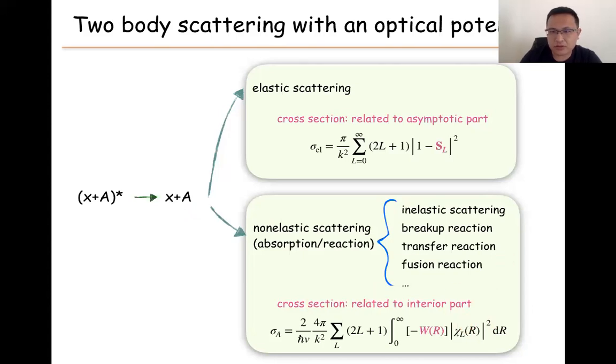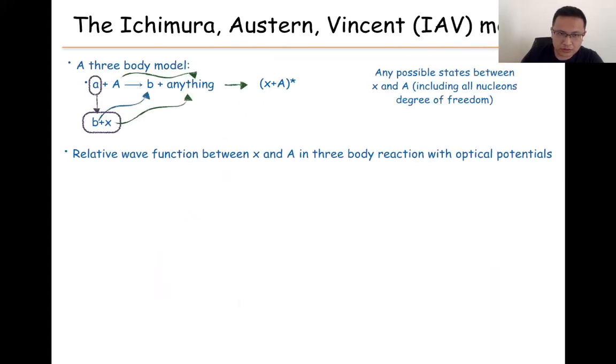This is fundamental, so you can find this definition in any reaction textbook. This is defined in the two-body case. The key point to study this is that we need to get the relative wave function between X and A. The asymptotic part gives the scattering, and the interior part gives the absorption. So now we go back to the three-body case. In the three-body case, if we want to get the absorption or the scattering, we need to get the relative wave function between X and A.